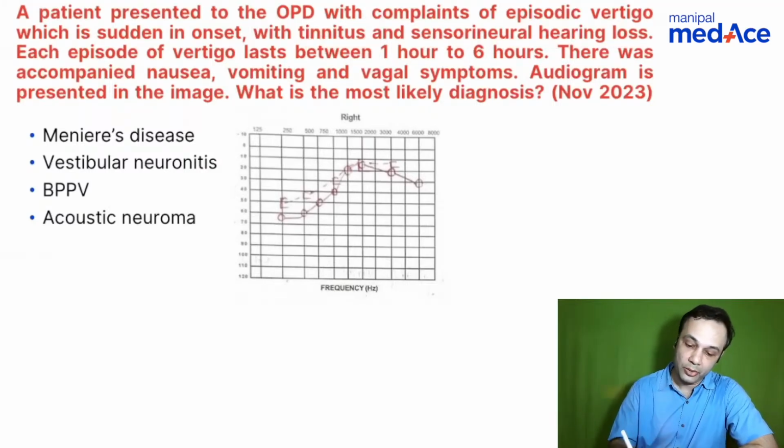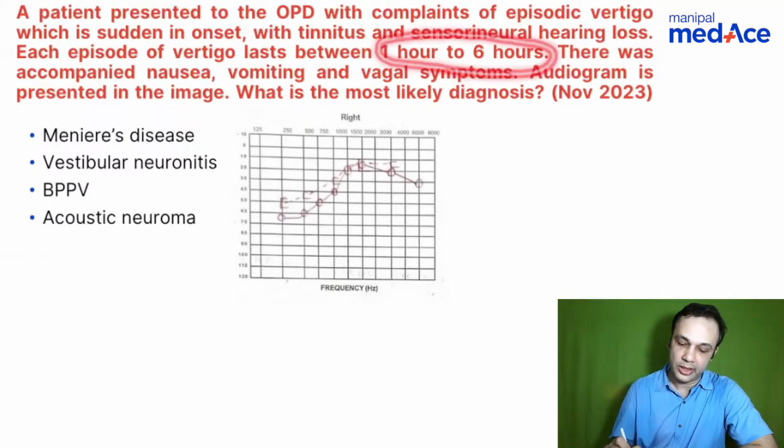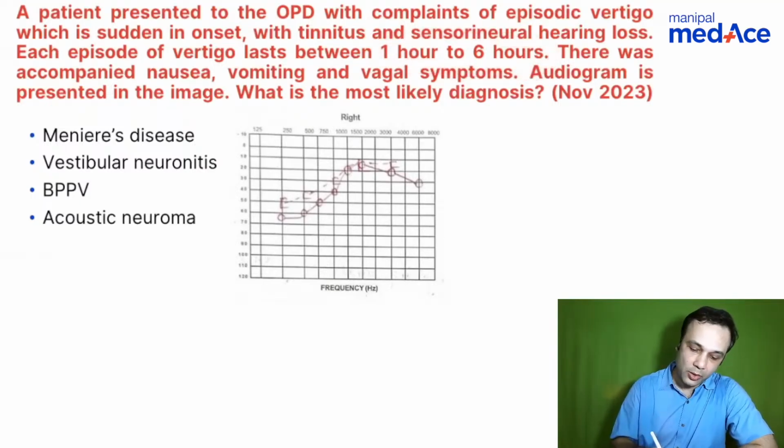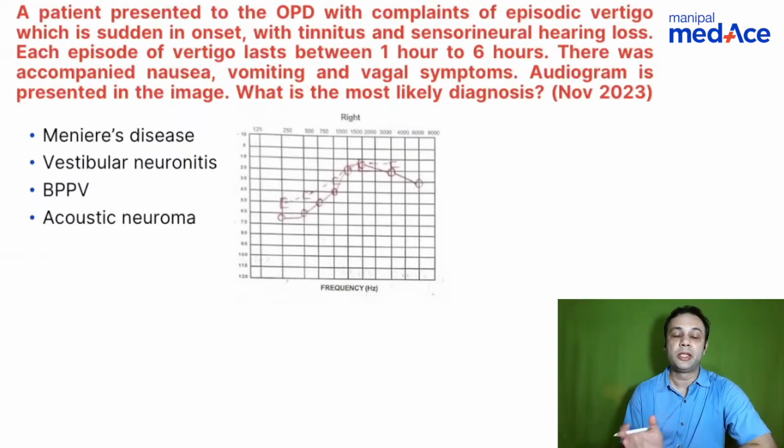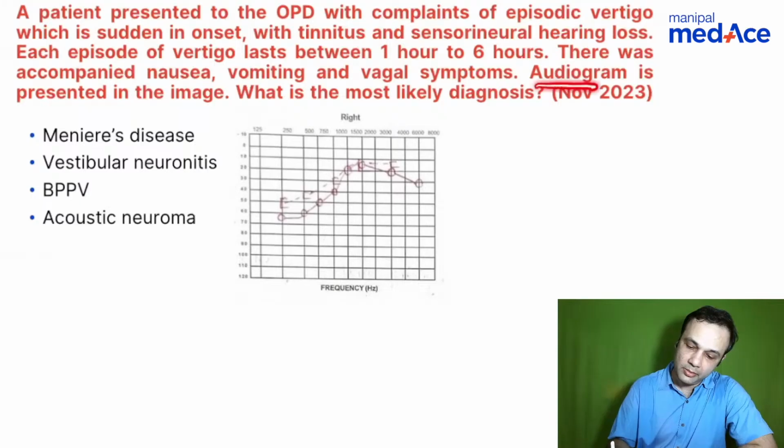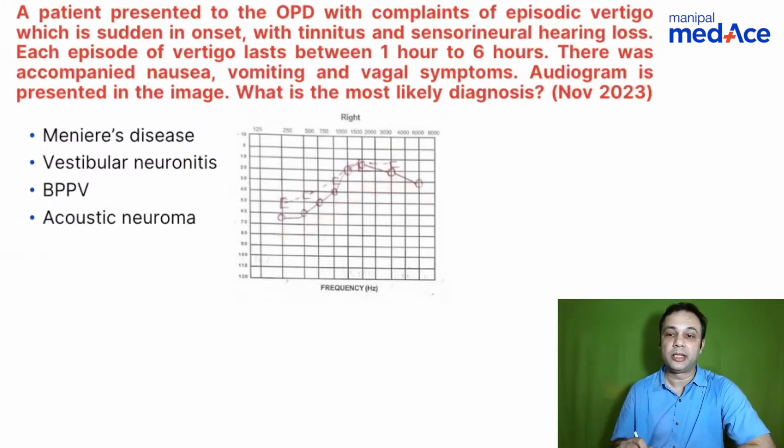Now, what is important here? You look at the episode of vertigo. It lasts between 1 hour to 6 hours, right? The most important key here is 1 hour to 6 hours. They were accompanied by nausea, vomiting and vagal symptoms. So more often you see a few autonomic symptoms associated with this particular disorder. You see an audiogram that is presented in the image. This is the audiogram presented in the image. What is the most likely diagnosis?